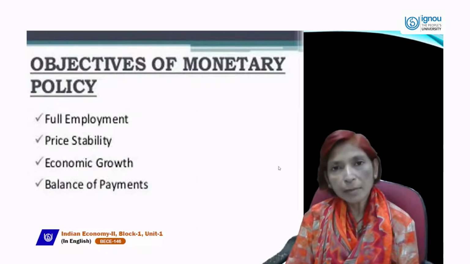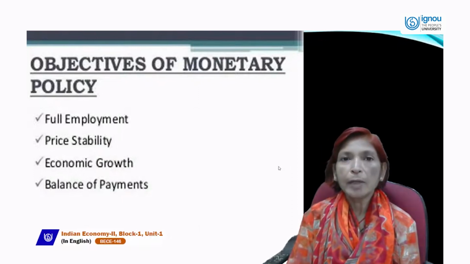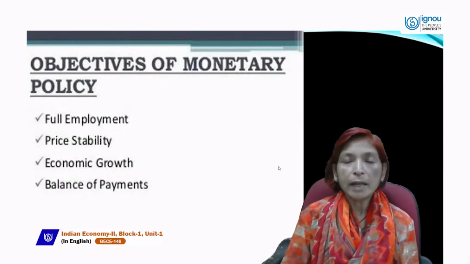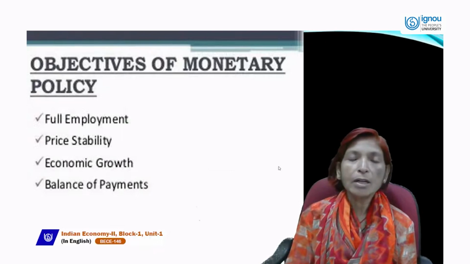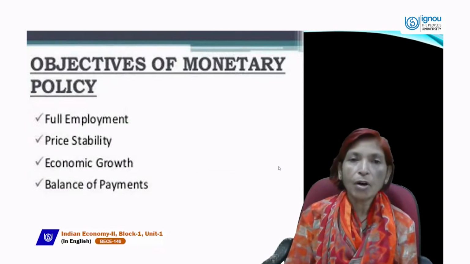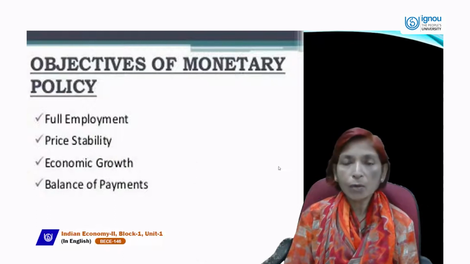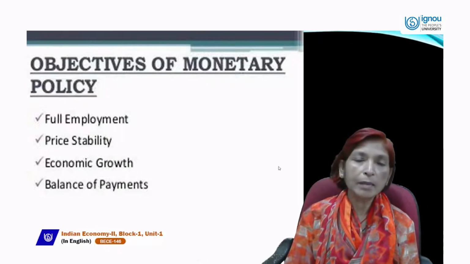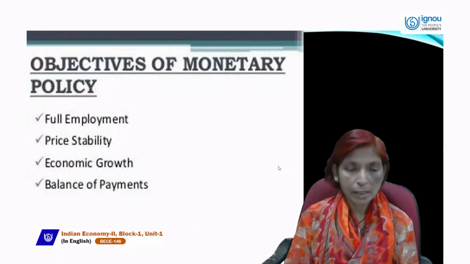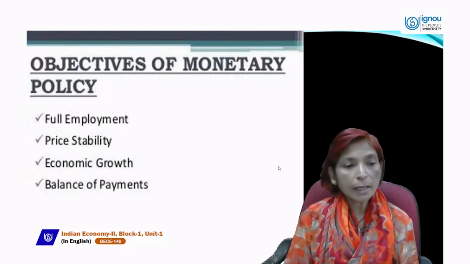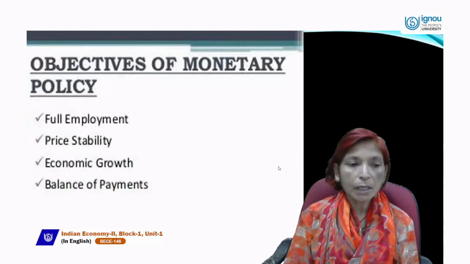Second is price stability. If RBI maintains the money supply according to money demand, or issues paper currency according to the demand for money, and money demand and money supply remain equal, then the price will definitely remain stable. Third target is economic growth. Economic growth can be achieved through monetary policy instruments.